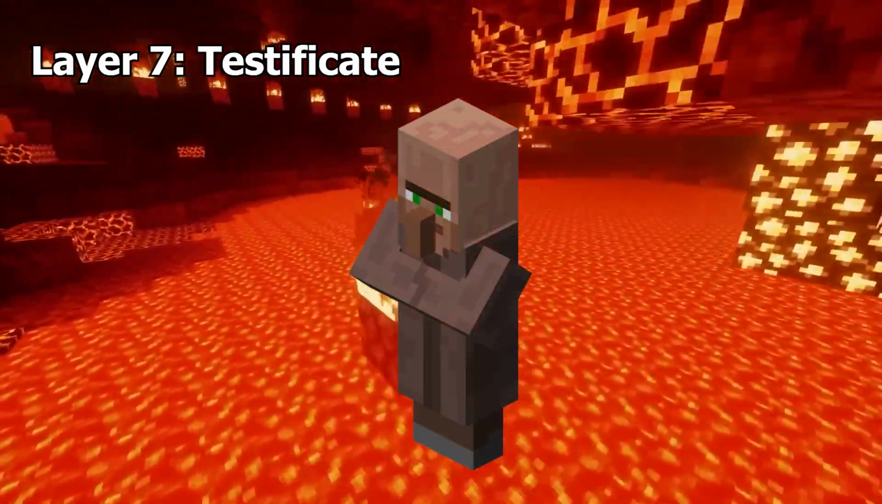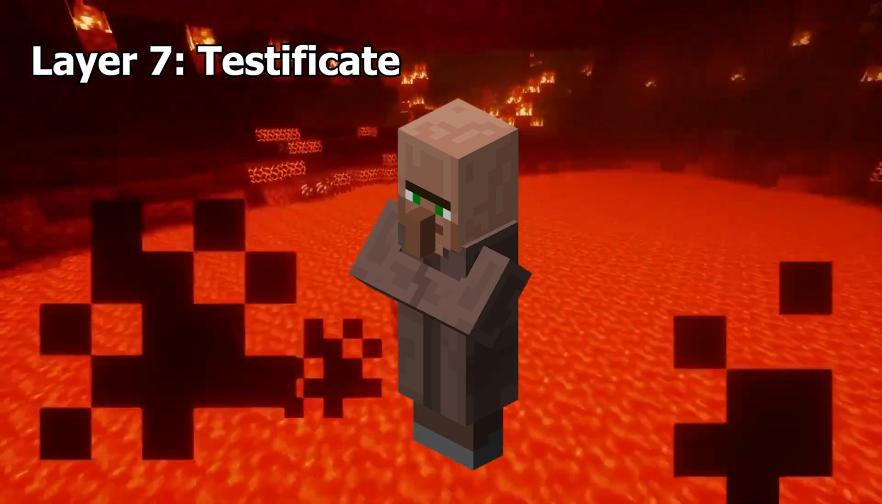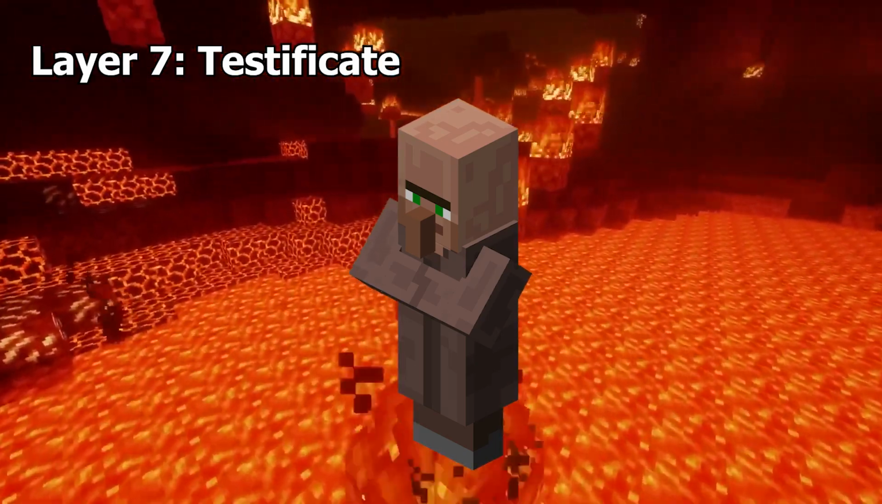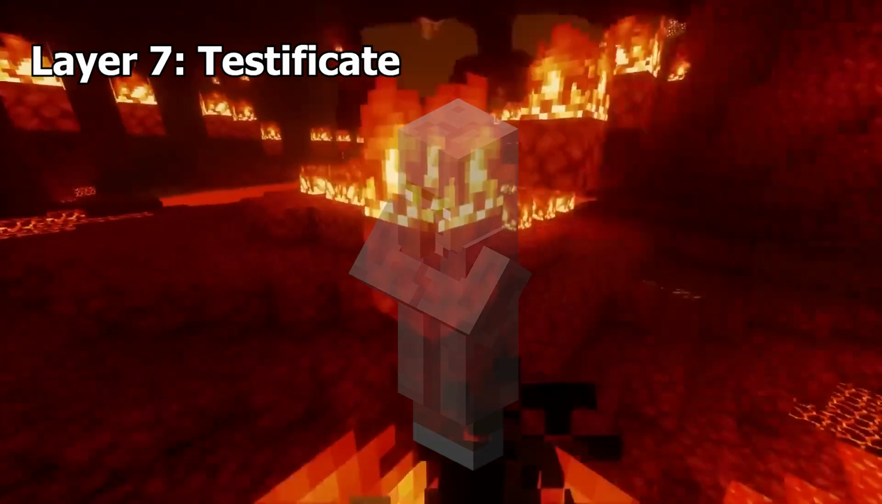Testificate. Testificate just refers to a normal villager, and if you name a villager TESTIFICATE in all uppercase, it will revert back to its pre-1.14 villager skin.